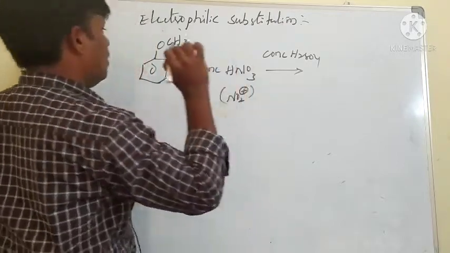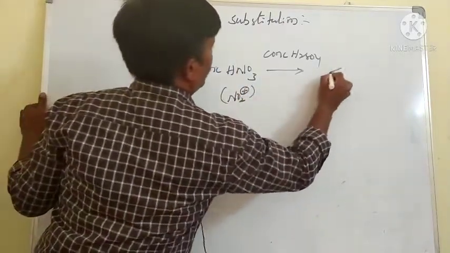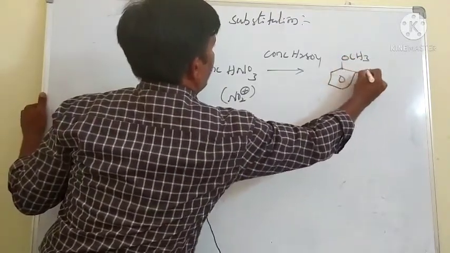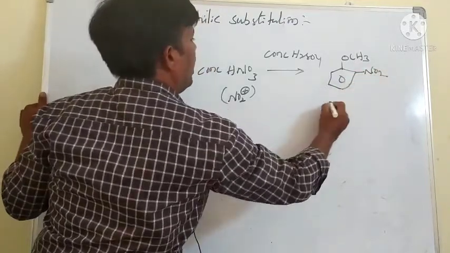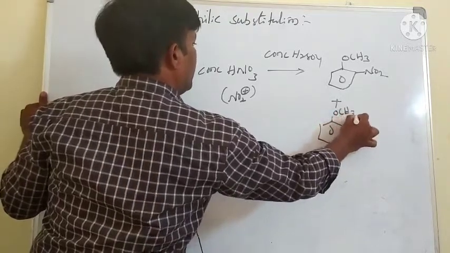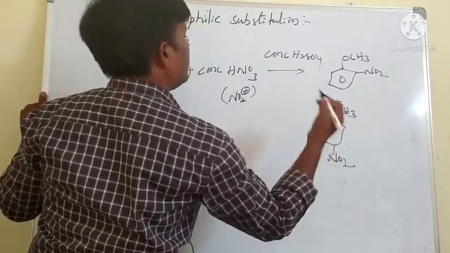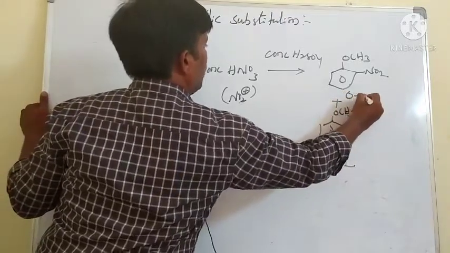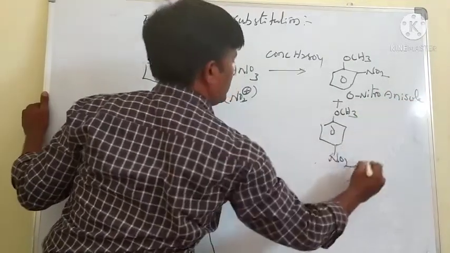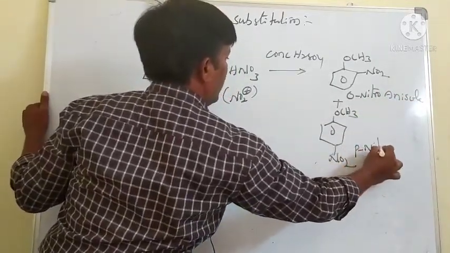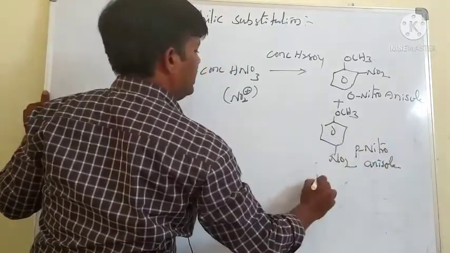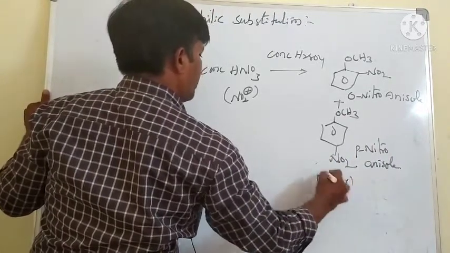Therefore, formation of orthonitro anisole and paranitro anisole. Obviously, paranitro anisole is the major product.